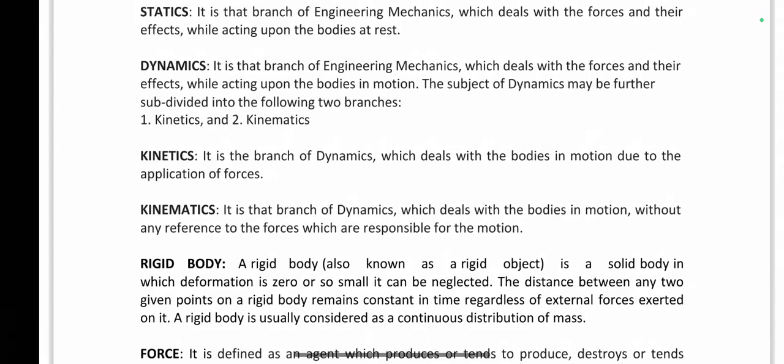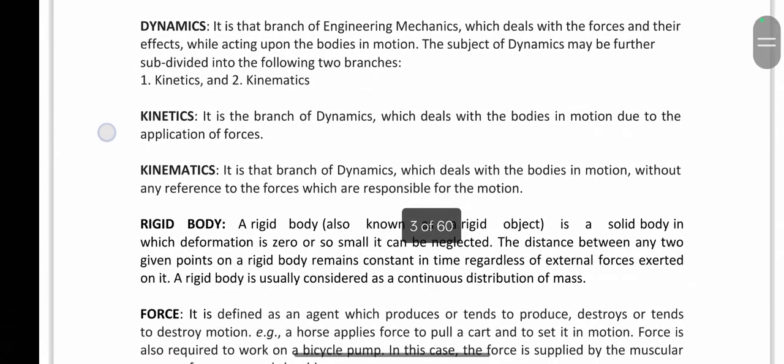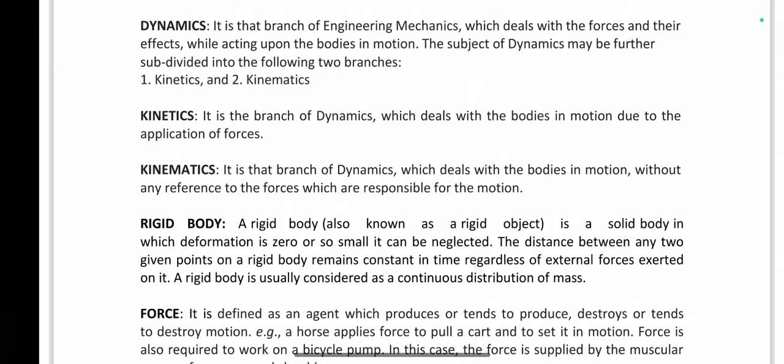Kinetics is a branch of dynamics which deals with bodies in motion due to the application of forces. First, one body is there, it is moving with some velocity because of the application of forces. If we study that, that is kinetics. What is kinematics? In kinematics we deal with the bodies in motion without any reference to the forces which are responsible for the motion.